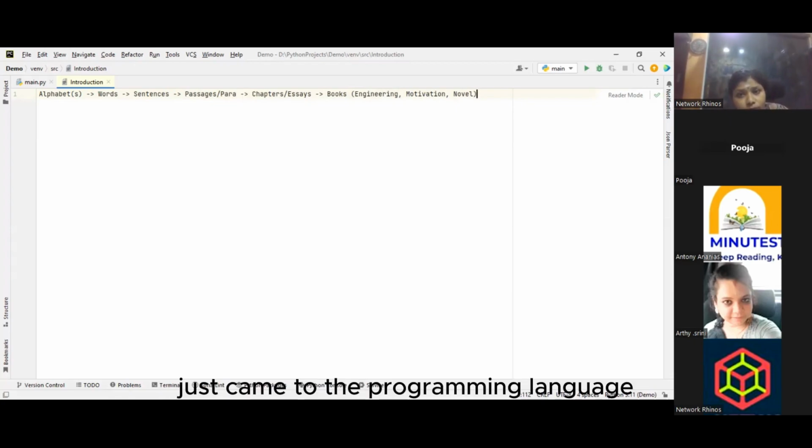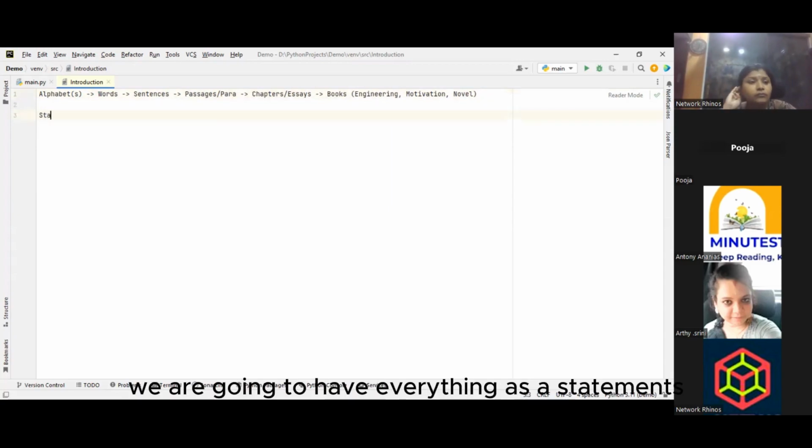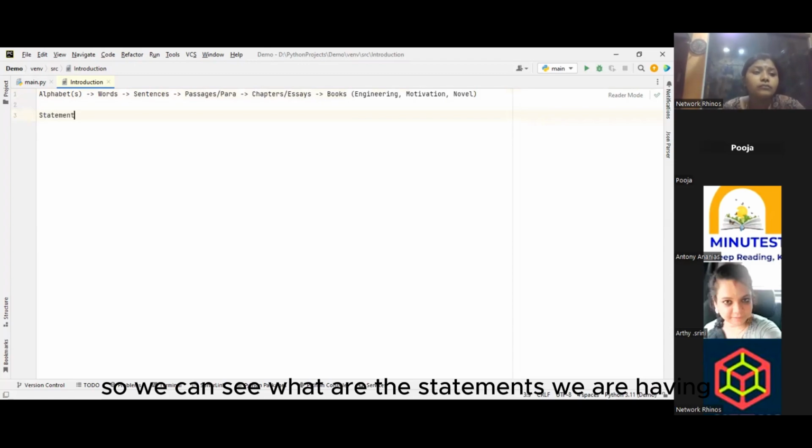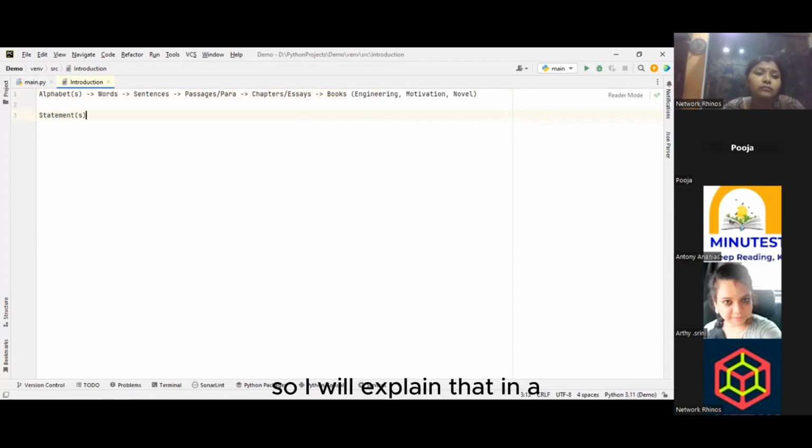Coming to the programming language, the same way, we are going to have everything as statements. We can see what statements we have. I will explain that in a few minutes. Before that, one or two more statements joined together, what is going to follow? These statements are going to create functions.